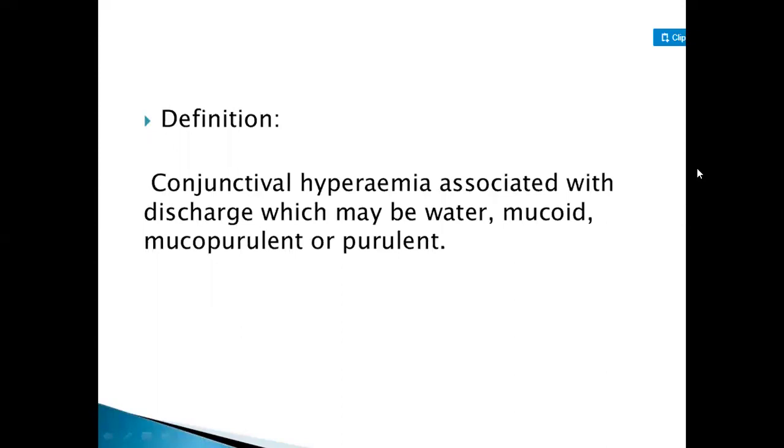If it is severe, then a mucoid, mucopurulent or purulent substance will also be present in the discharge. Sometimes if it is severe, mucopurulent or pus formation will also occur, and because of the severe infection in the eye, the person has mucopurulent or purulent discharge also.